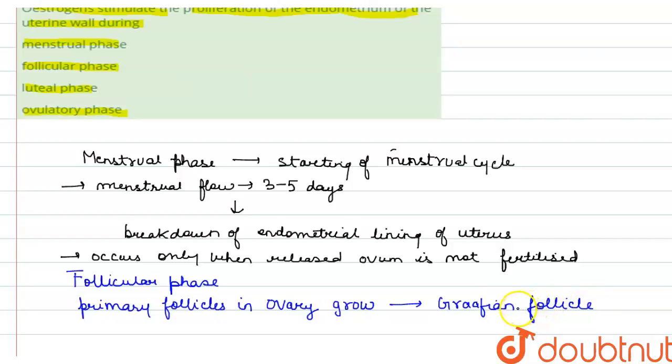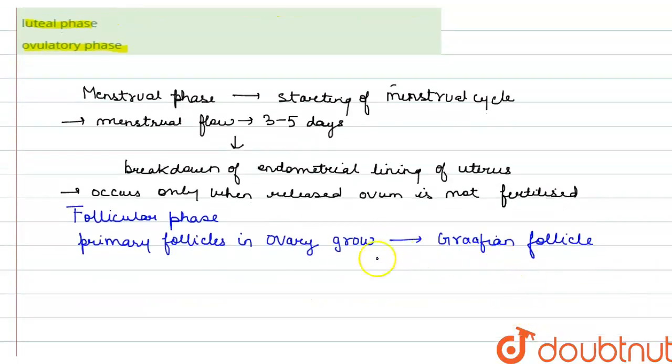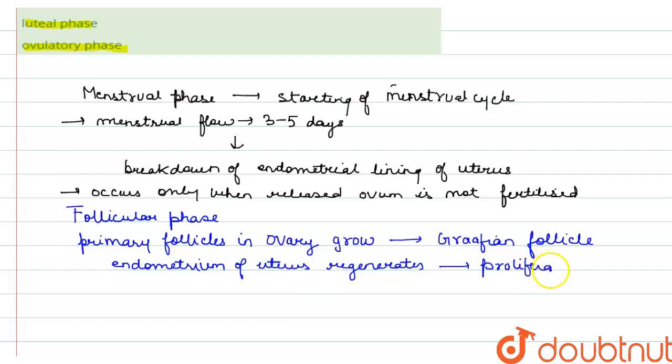And simultaneously, the endometrium of uterus also regenerates, through what? Through proliferation.